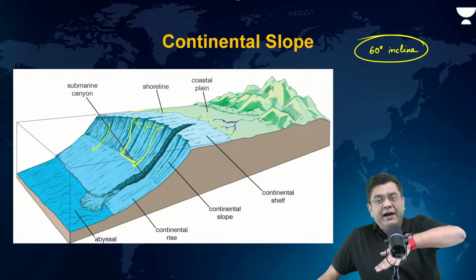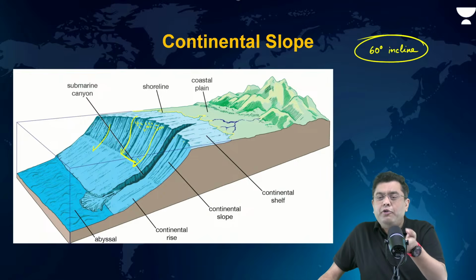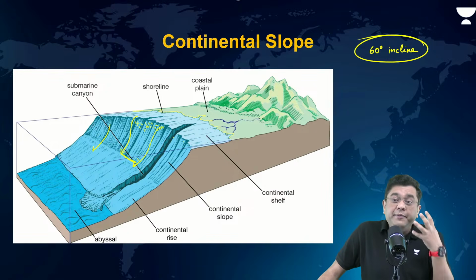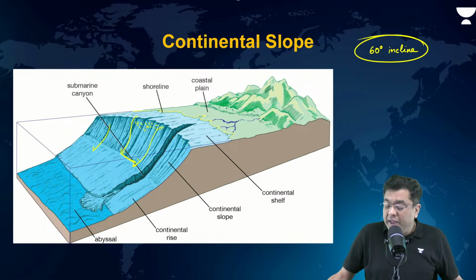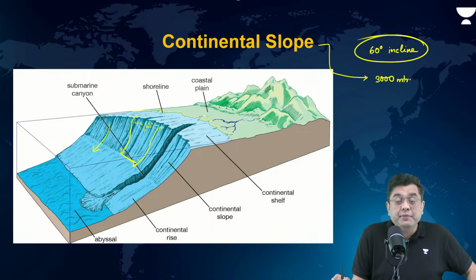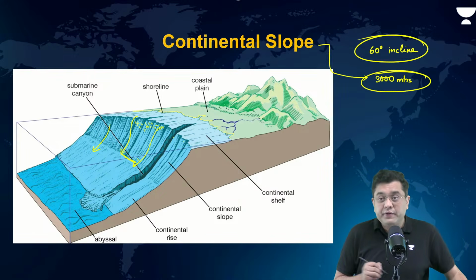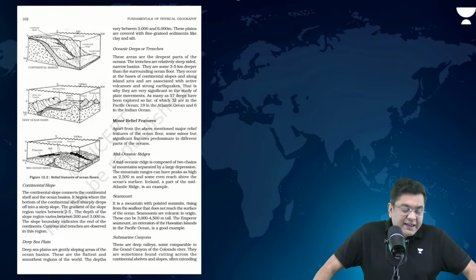So wherever you have a lot of materials which keep on falling down, you won't have a lot of surface on which plants will grow. So oftentimes barren rocks are exposed at the bottom of the continental slope. Depth, it can carry you to a depth of almost 3,000 meters from the surface, 3 kilometers, which is huge. Okay, that is the case of the slope.